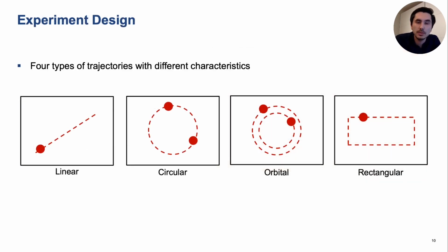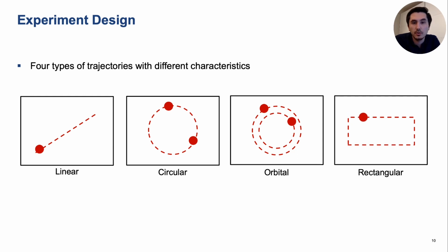The moving dot that participants had to follow was moving along one of 4 types of trajectories: linear, circular, orbital, and rectangular. Linear trajectories moved back and forth along a straight line. Circular trajectories followed the circle, with all targets being on the same circle. Orbital trajectories also follow a circle, but other targets moved on circles with different radii.